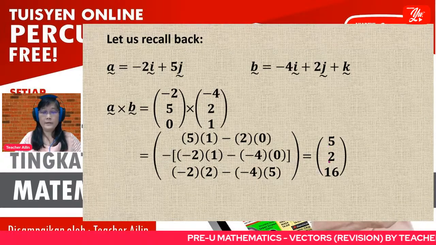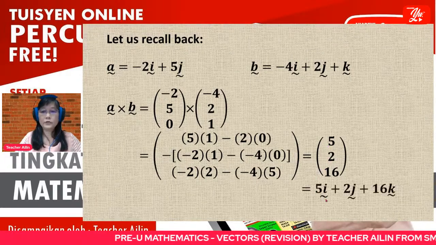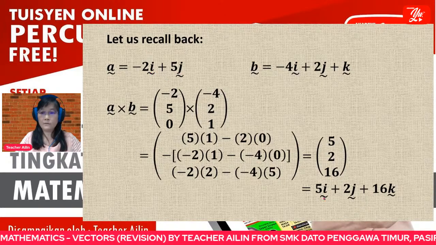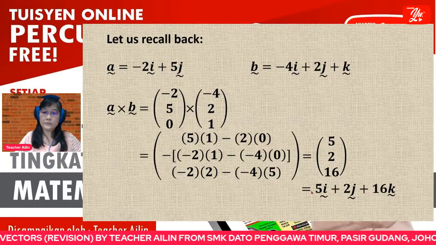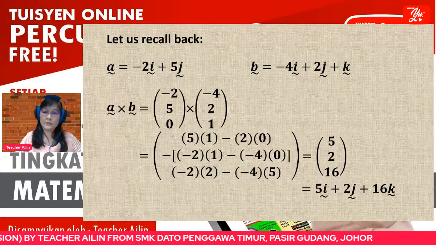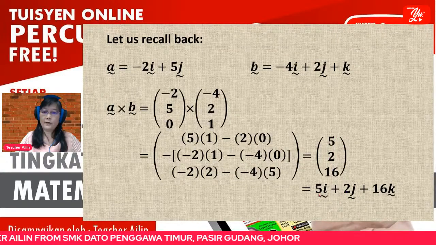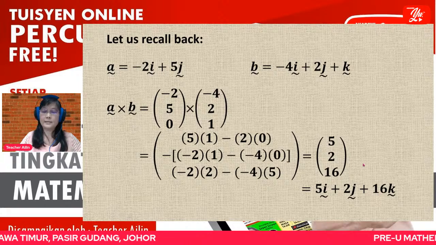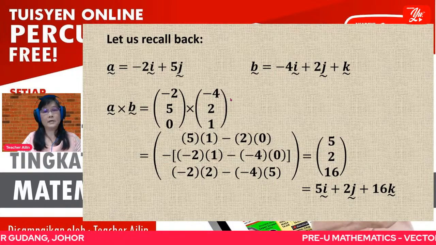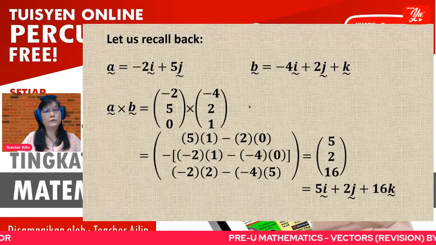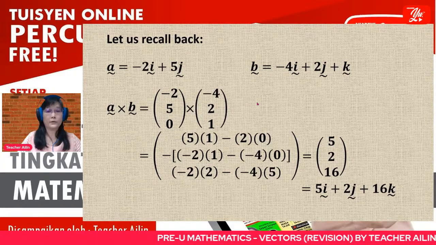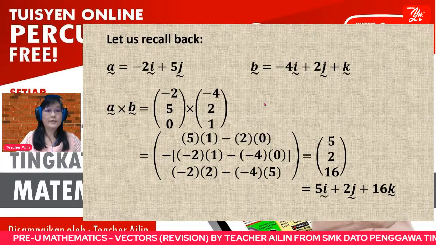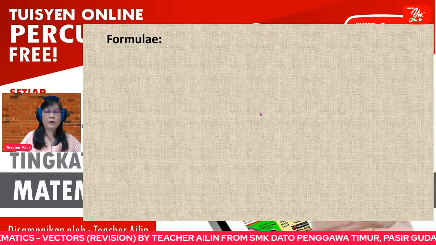So when you simplify, this is the vector product. If you want to change it back into unit vector ij form, you just return from the column vector to ij. So 5i plus 2j plus 16k. So these are 2 methods to find the vector product. This one is just for revision, just for you to recall.